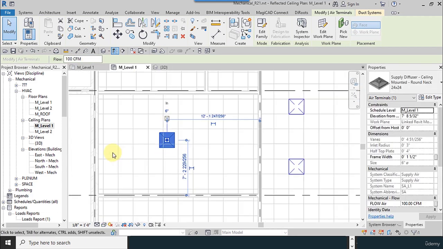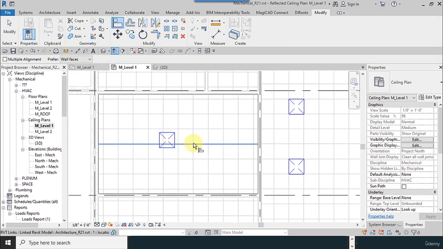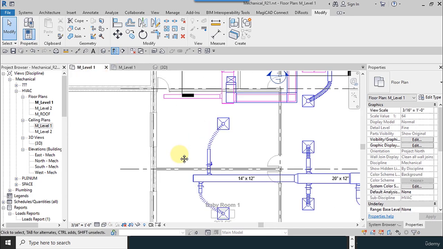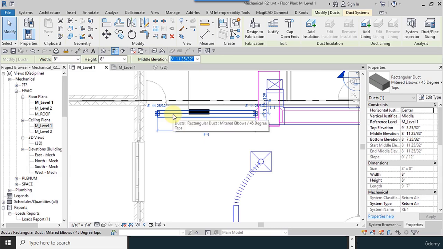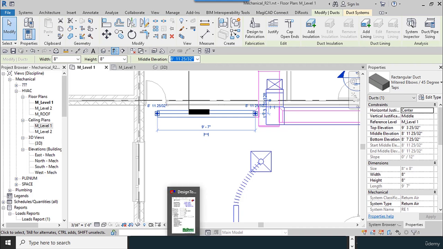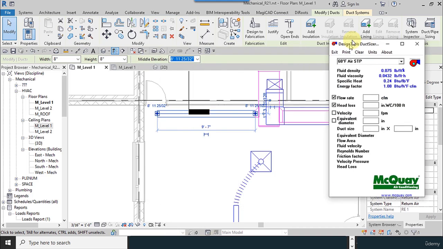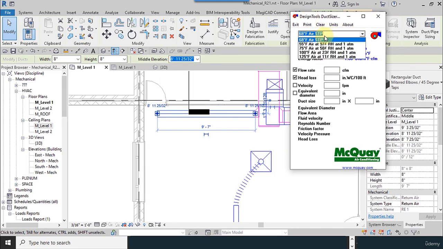So I want to place it exactly on the ceiling, and so I move the supply a little to the right to place it correctly, exactly like this, to the tiles. So let me check the sizes again, because we calculate the sizes with the REVIT software, so we have to check it again. Okay,